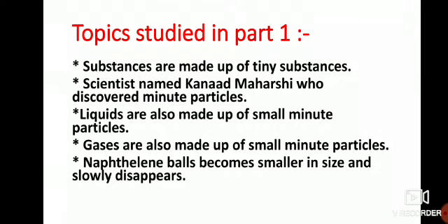Liquids are also made up of small minute particles. Gases are also made up of small minute particles. Naphthalene balls become smaller in size and slowly disappear. We have seen all this, how it happens.